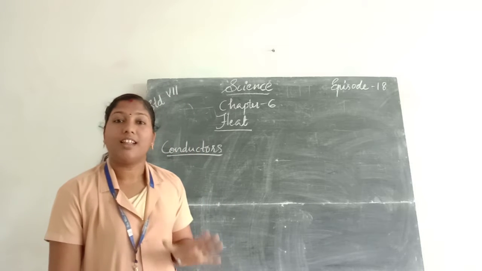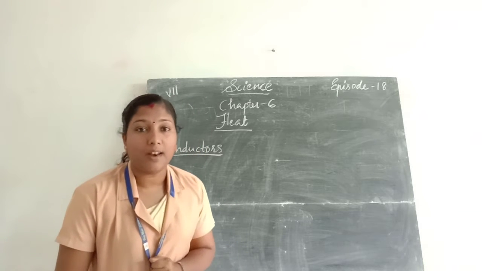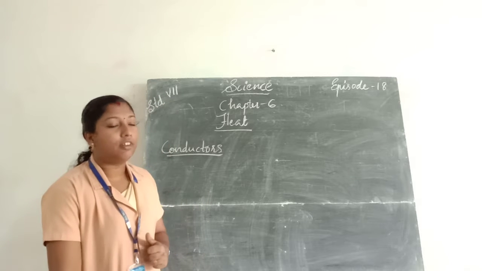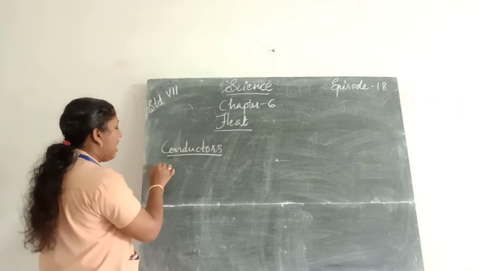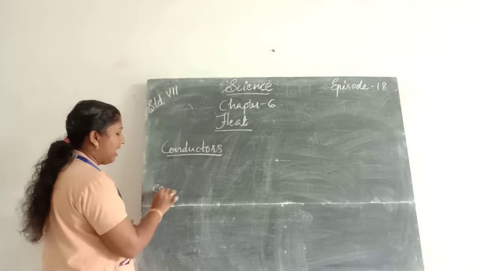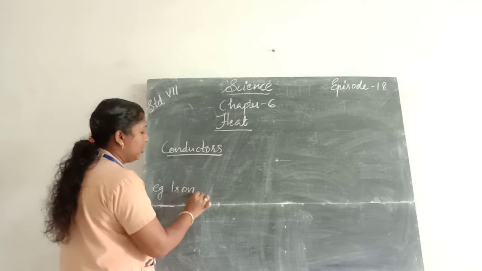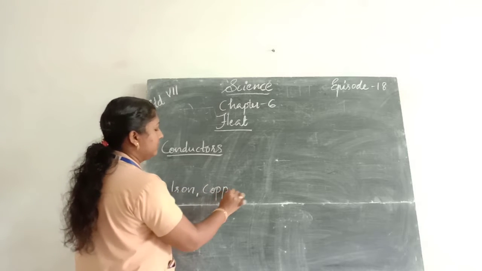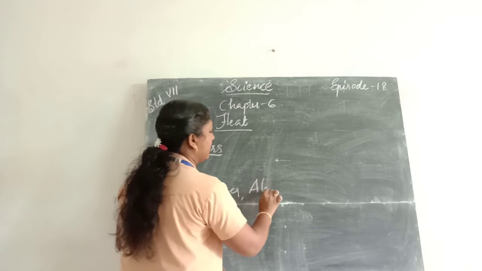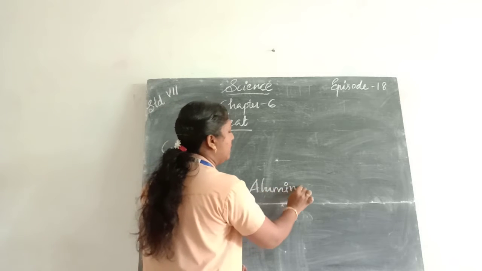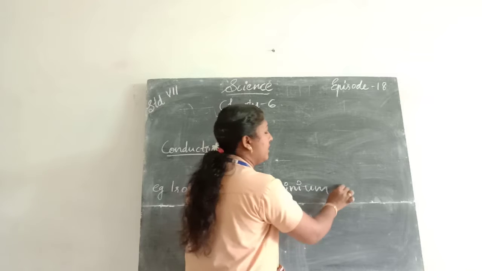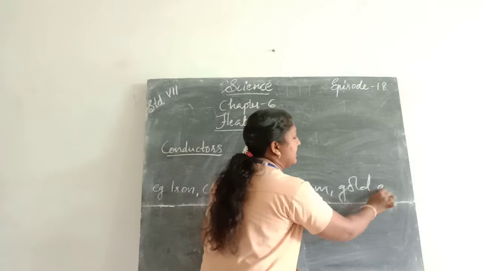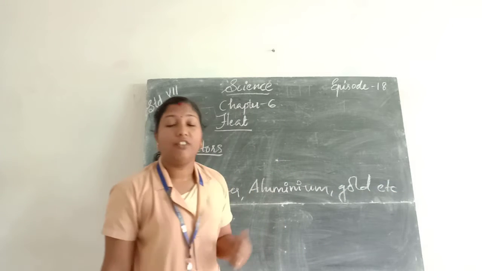All metals are conductors. Examples for conductors are iron, copper, aluminium, gold, etc.